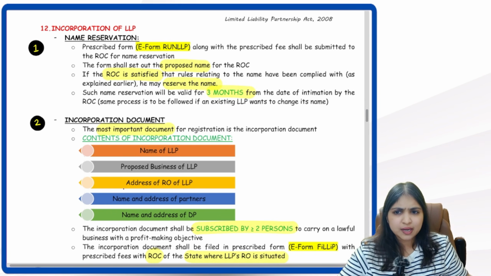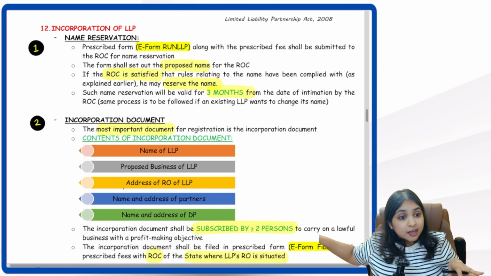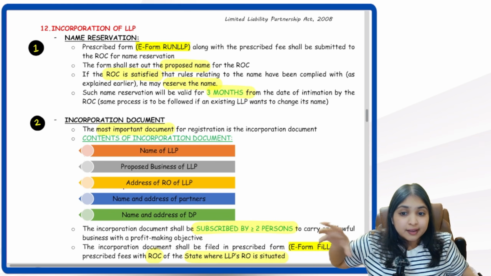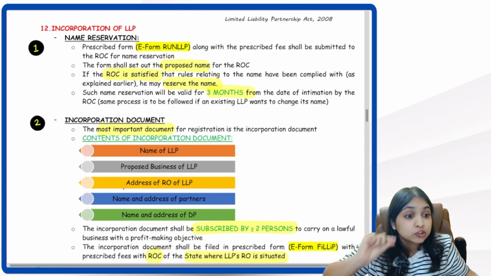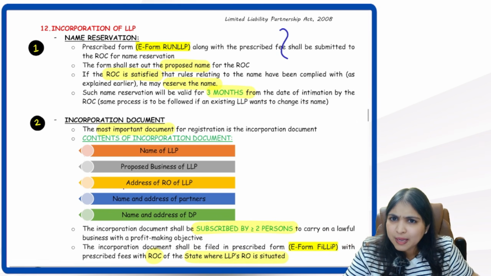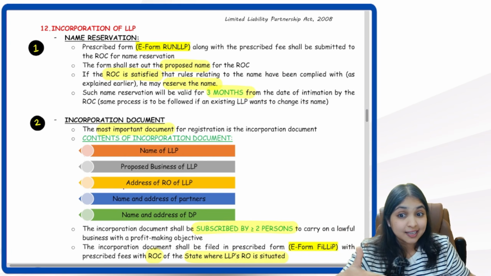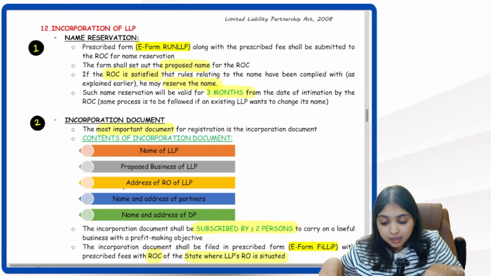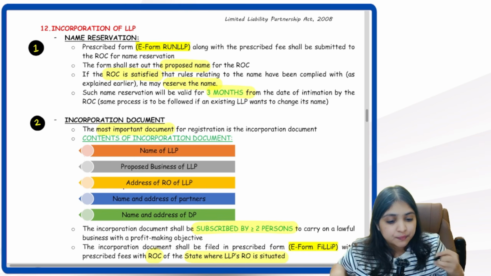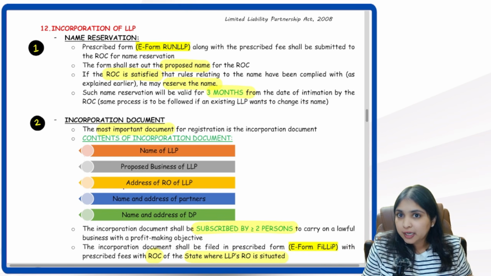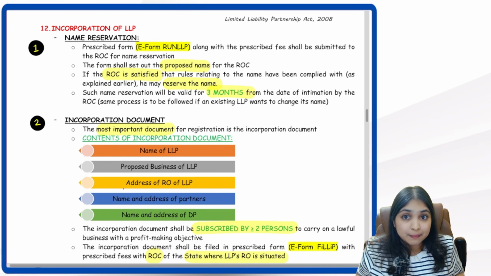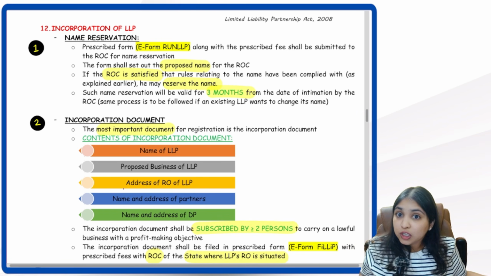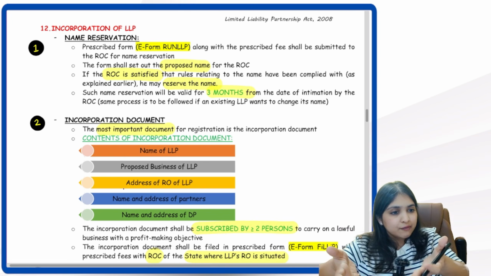Now, question will arise. What if my LLP is already an existing LLP and that LLP wants to change the name? Even if an existing LLP wants to change the name, there also we have to do name reservation guys. Come on, understanding right? All these points I'm having in Companies Act also. So even in Companies Act, we have to do name reservation 2 times. When I incorporate a new company, that time also we have to do name reservation. Later, existing company's name I want to change, there also I have to do name reservation. Same thing even over here.